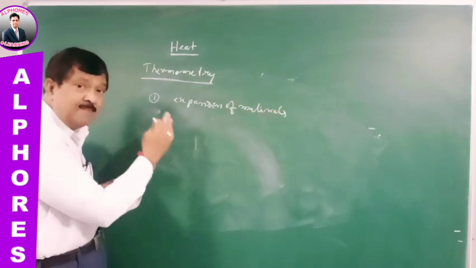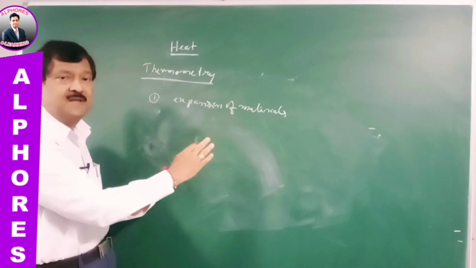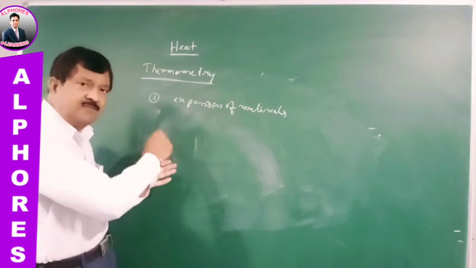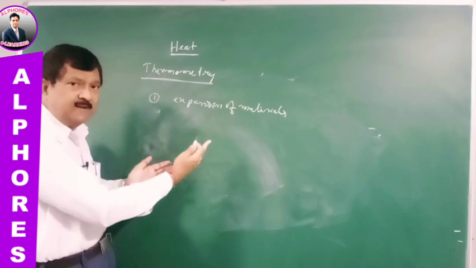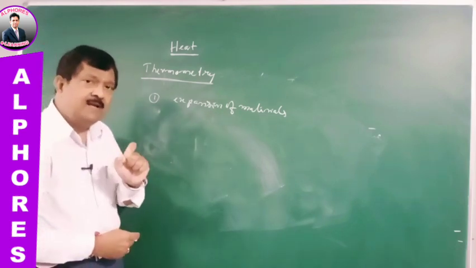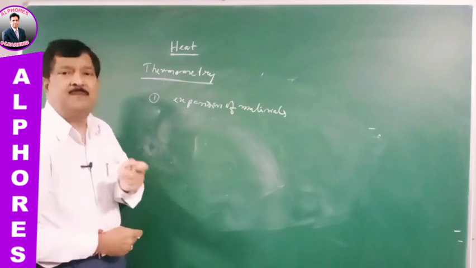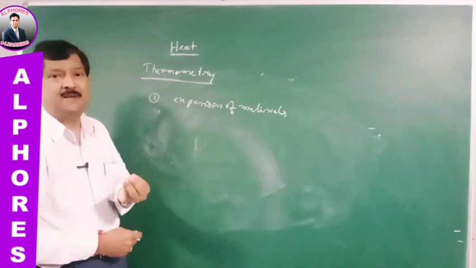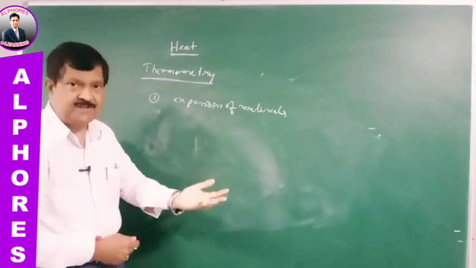That is called thermal expansion of materials. We are going to study this after this chapter, after thermometry. But what do you mean by thermal expansion? Whenever you increase the temperature of a body, there will always be an increase in the dimensions of the body. That is called thermal expansion.